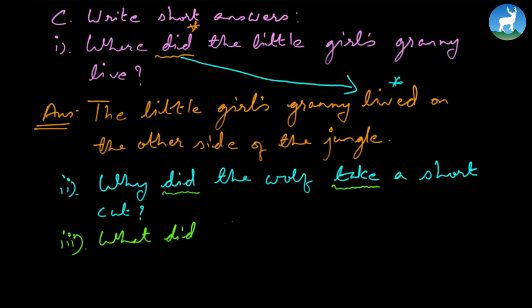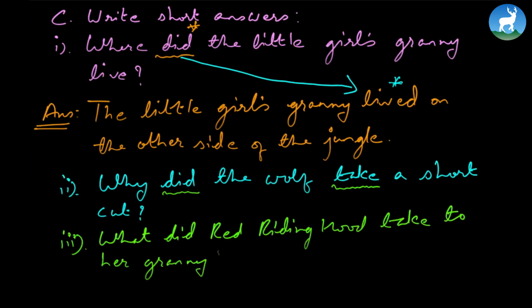Number 3, what did Red Riding Hood take to her granny? Again, the answer begins from the question: Red Riding Hood, take changes to took because here is simple past. Red Riding Hood took, and you have to figure out what she took to her granny. Maybe food; get it from the passage. Okay, let's continue further.